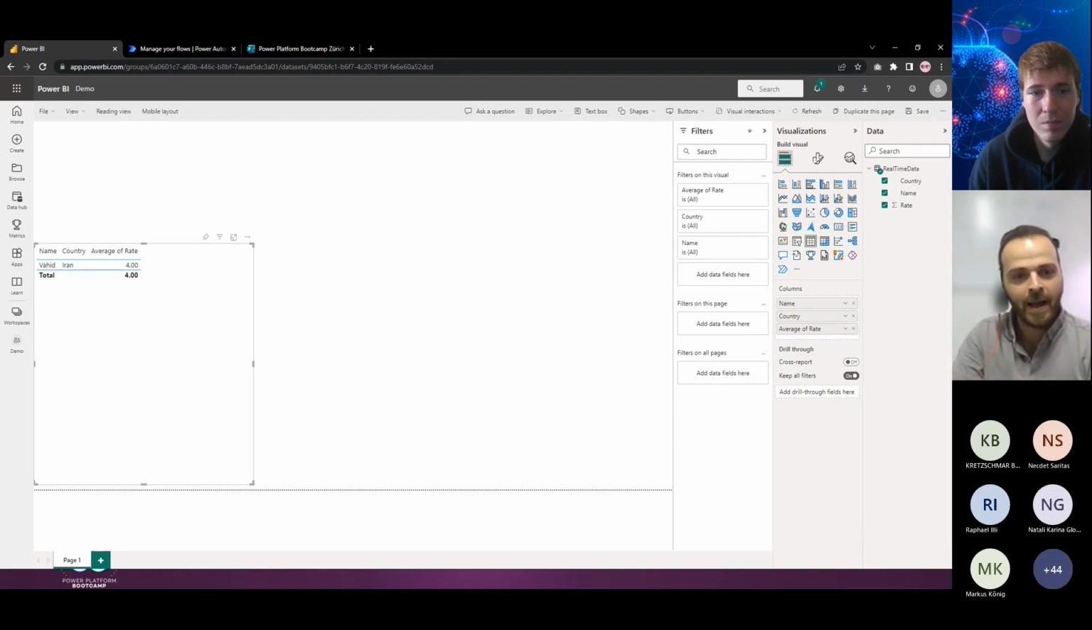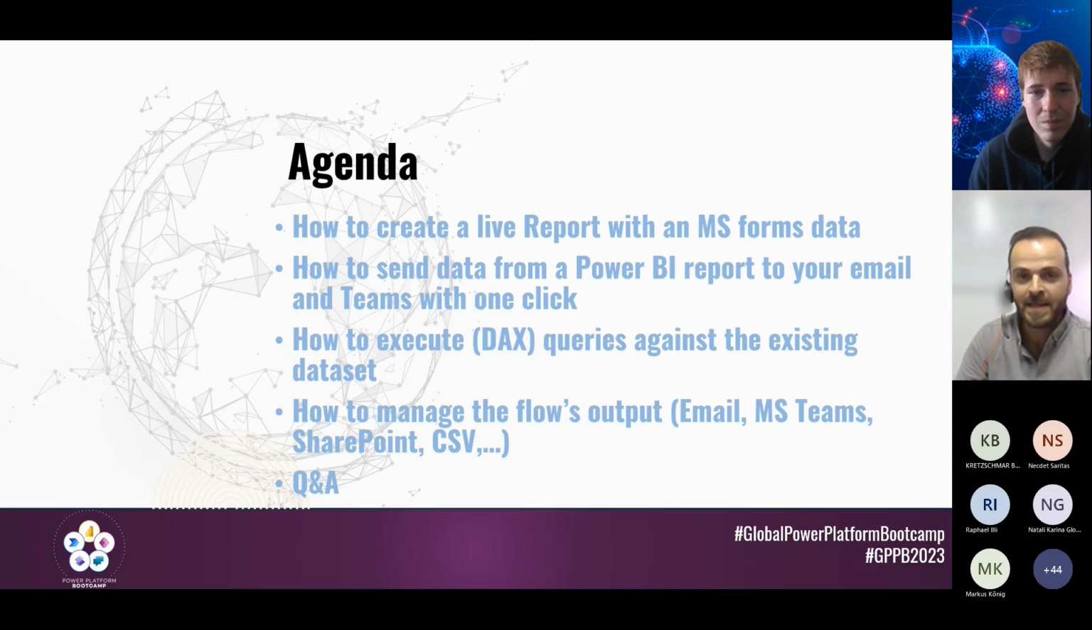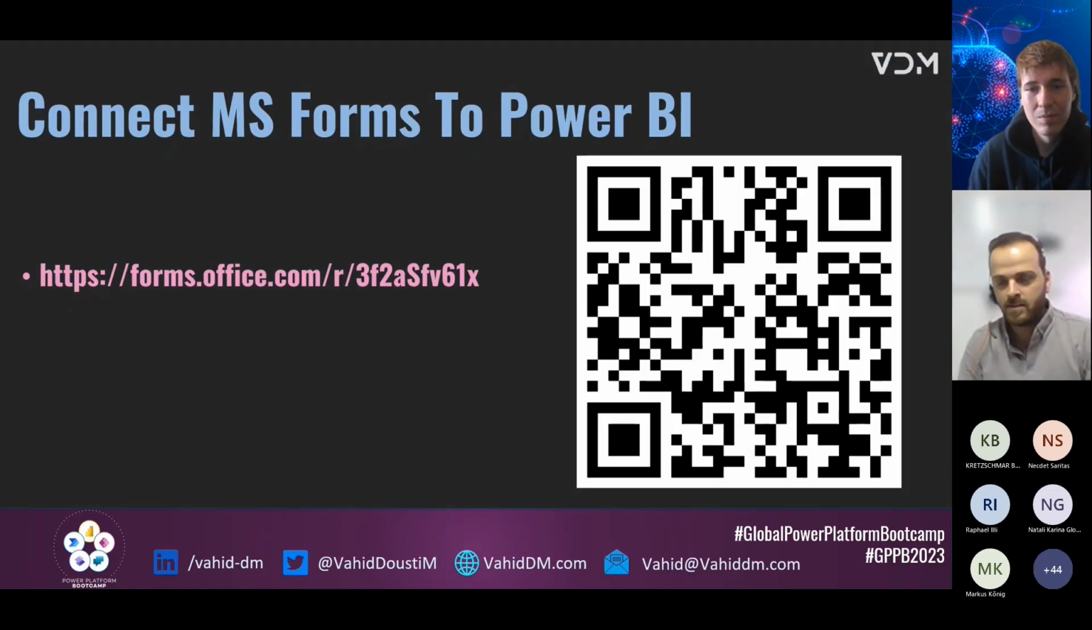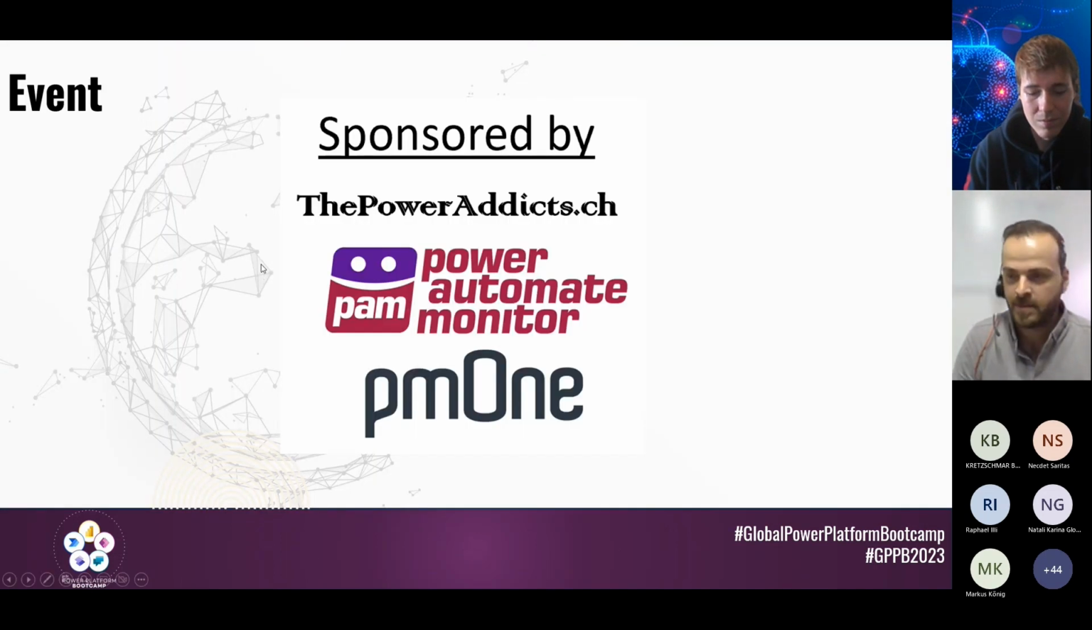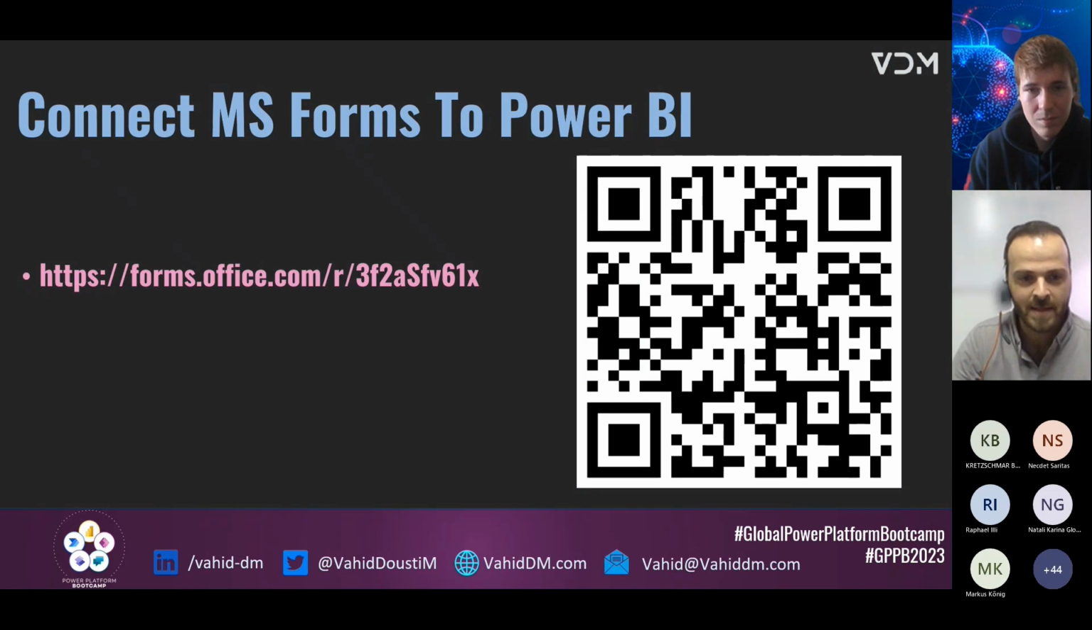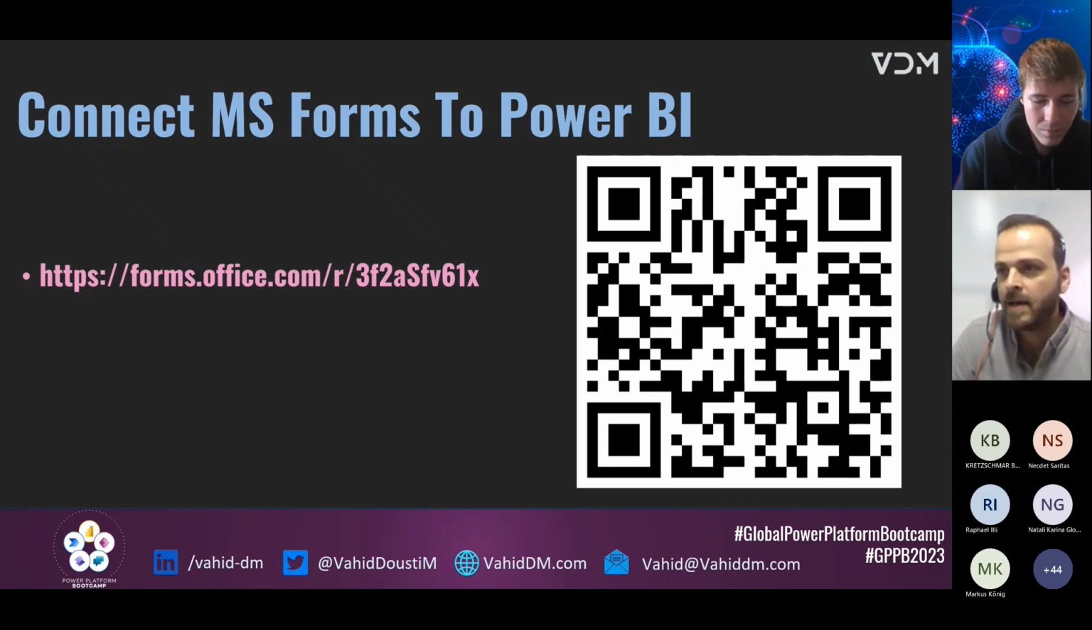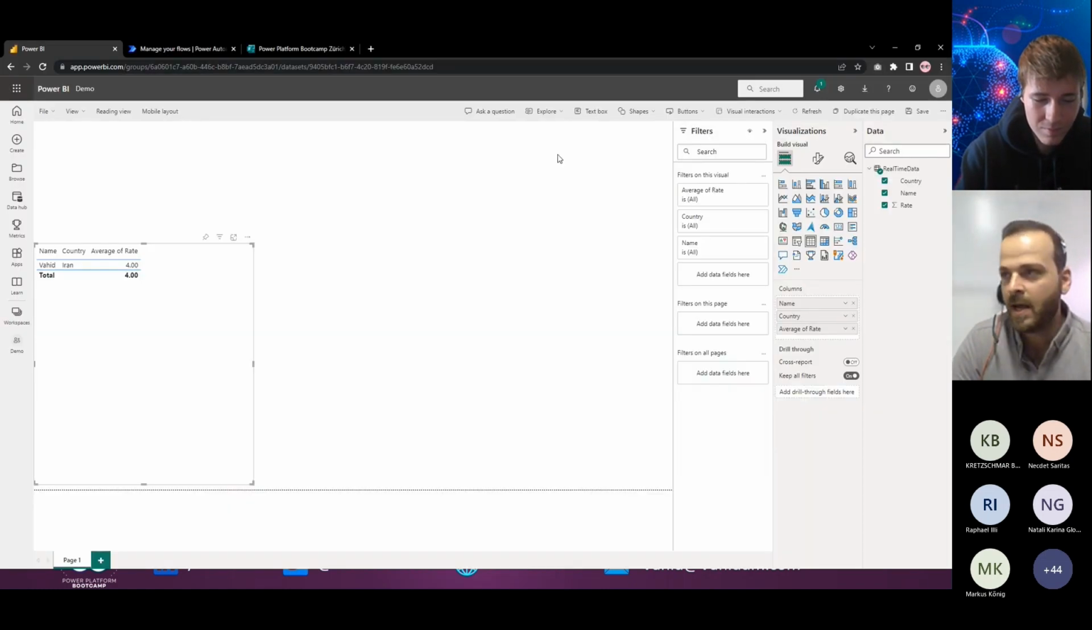So now I need your help. You can scan this code on the screen with your phone, or I will share the link in the chat now, and then you can use it and submit your information there to test this flow together. So let me send the link in the chat. Okay, this is the link. You can scan this and complete that with your phone, or just click on the link in the chat, and then we can see the information here.